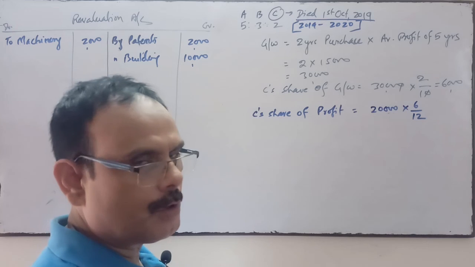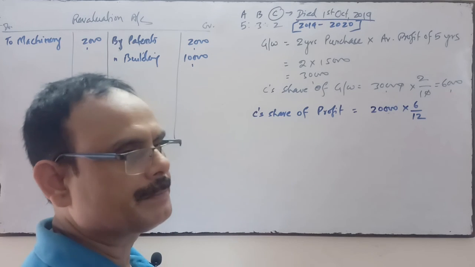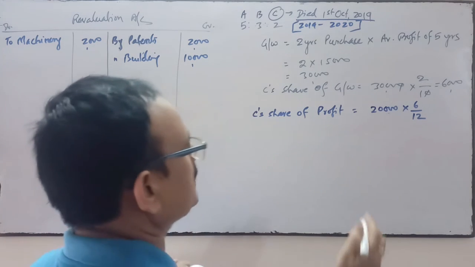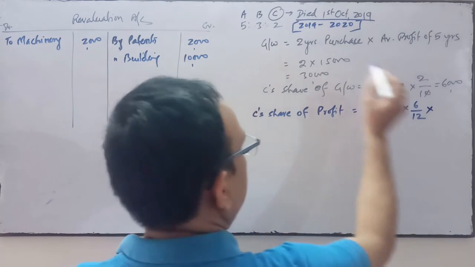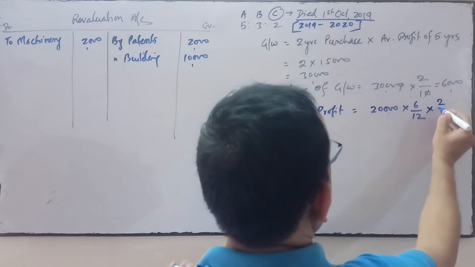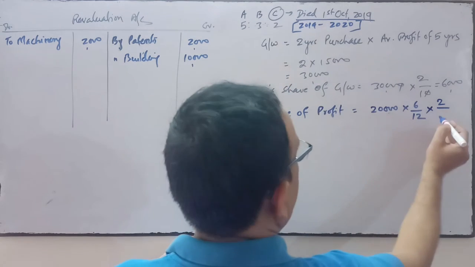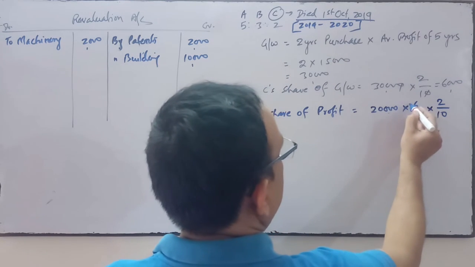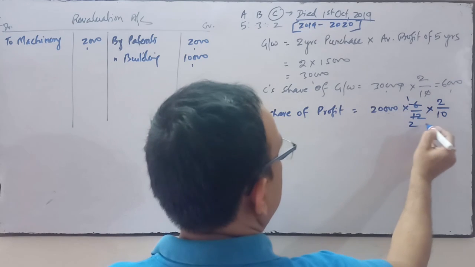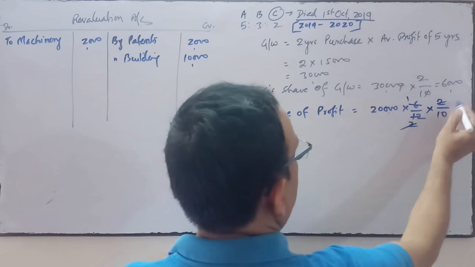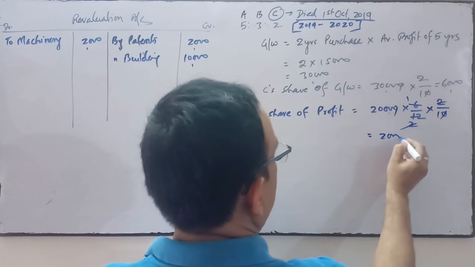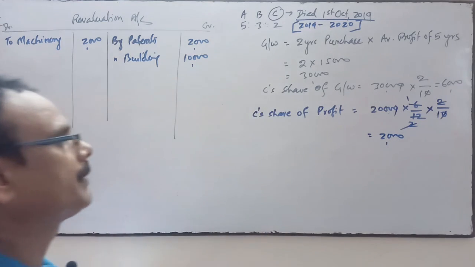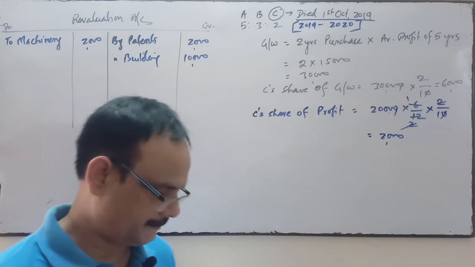Thereafter we will give the share of C. C's share is 2 by 10, so 1 by 5 of 10,000. So C's share of profit is 2,000.